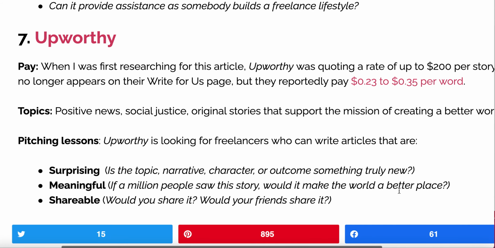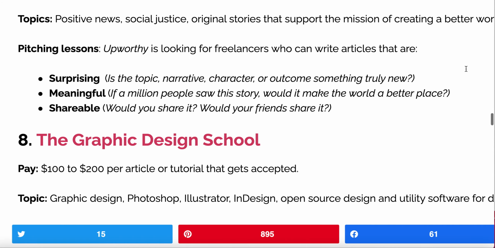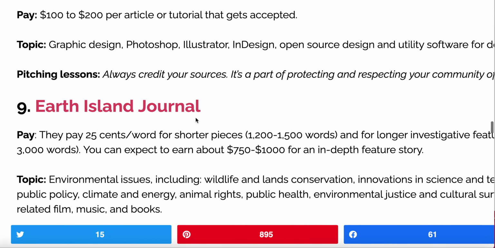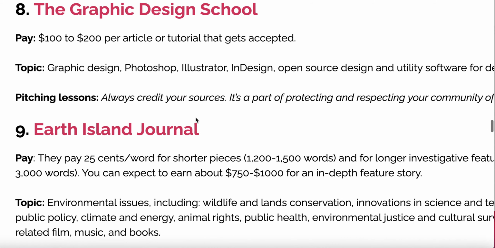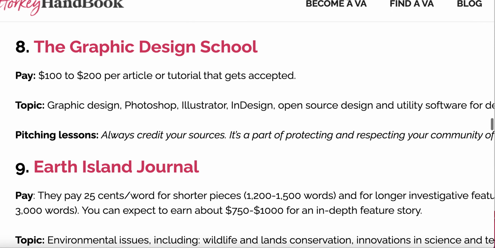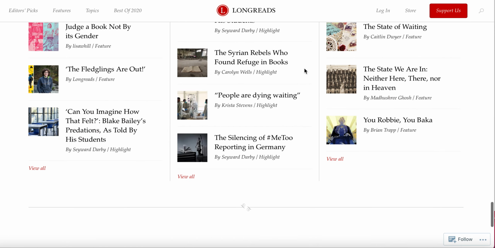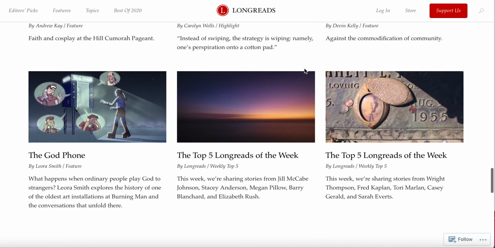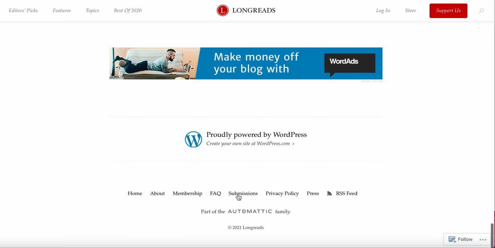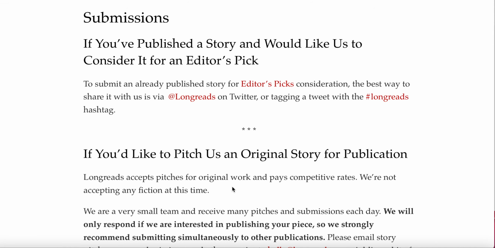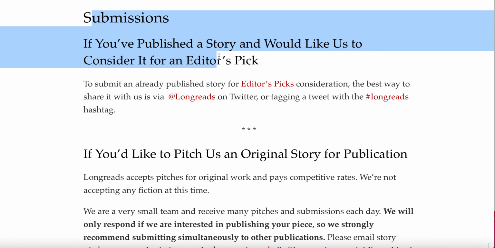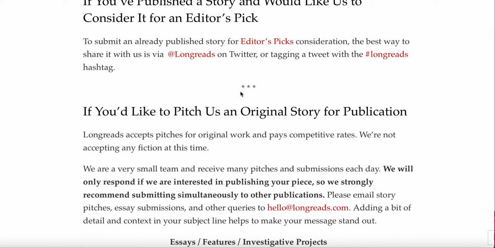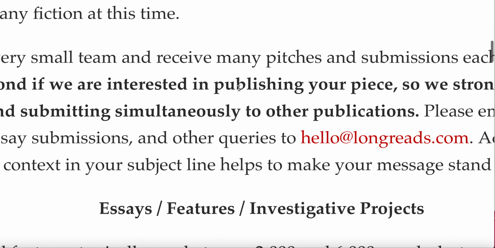Upworthy, you can get $2,000 per story, 100 to 200. So you get the idea where I'm coming from. Now here, this is another particular website that you could go to, and it's called longreads.com. So Longreads, if you scroll all the way down to the bottom and you click on where it says submission, right down here, you could see the submission of publishing a story and going to the editors and all that kind of stuff.